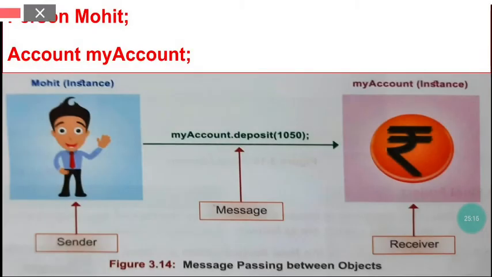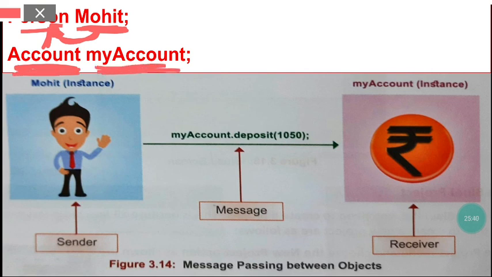So class name, object name, semicolon. Through this statement we have said that there is a class by the name of Person and there is an object which belongs to this class. Then Account, again class name, myAccount, an object belonging to the class Account.